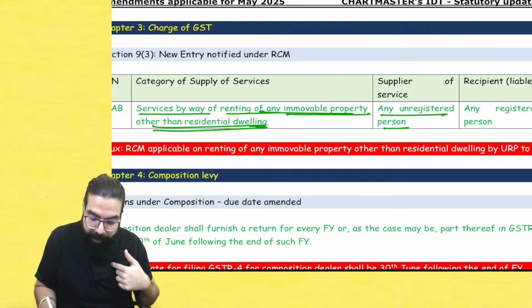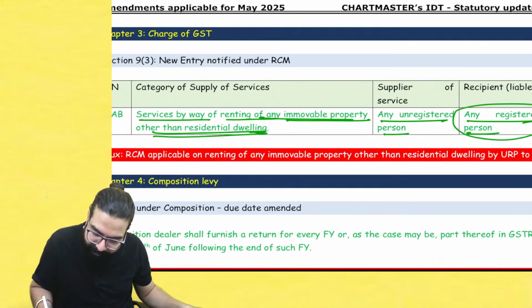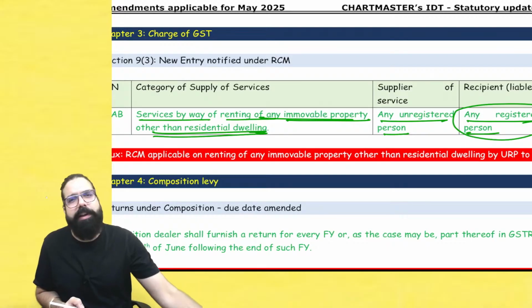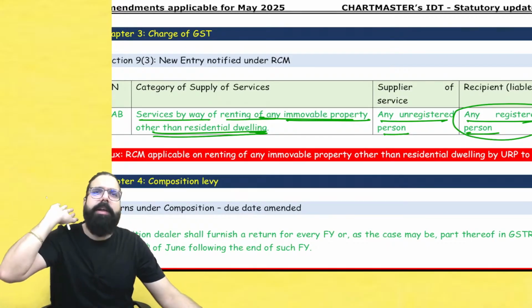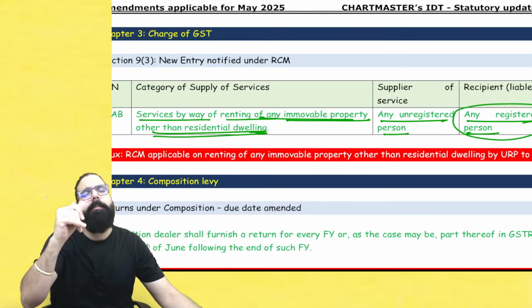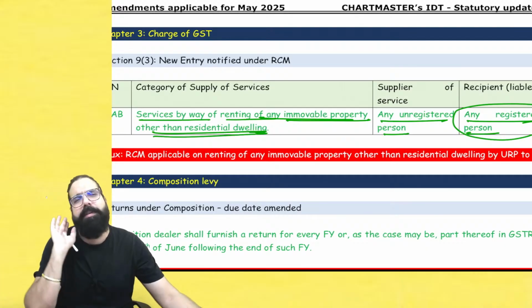Me, Ramesh Soni Classes, we are a registered person. So I have to go ahead and pay the GST under RCM. I hope this point is clear. In the exam, please be very careful. The residential property point had come earlier: residential property supplied by any person to a registered person, the registered person pays GST under RCM.